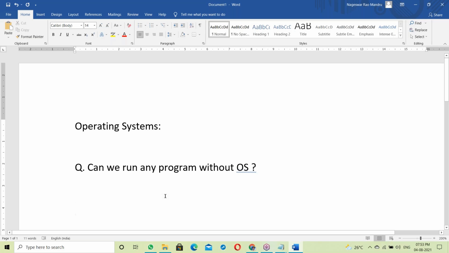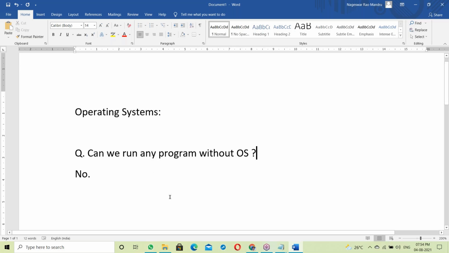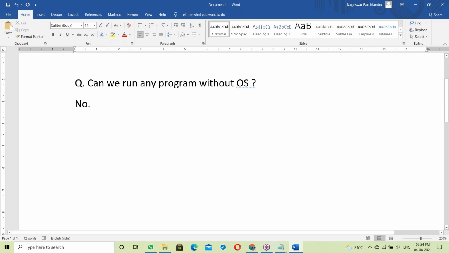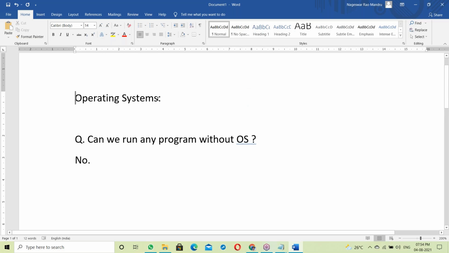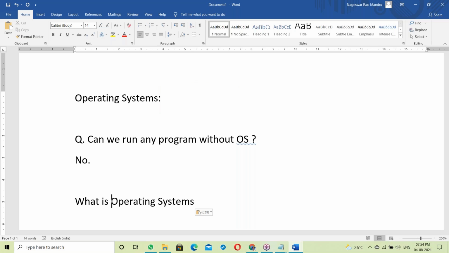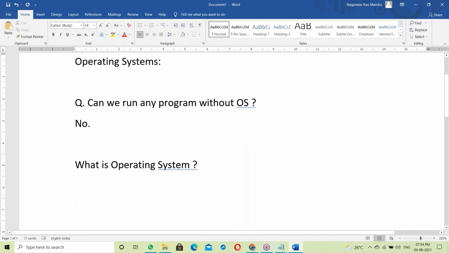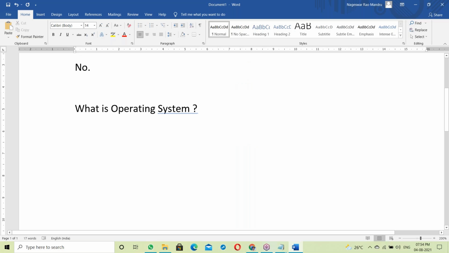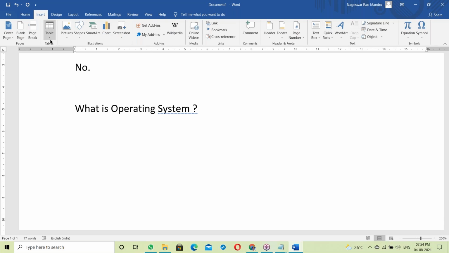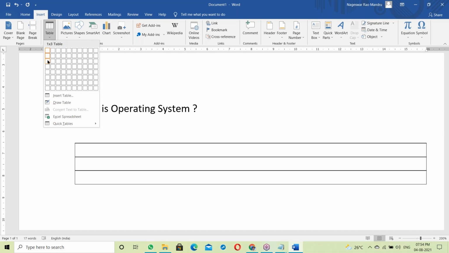Can we run any program without voice? The answer is no. Voice is compulsory. Without voice, we can't run any programs. So what is an operating system? To understand it independent of platform, let us see about it. What is it here?